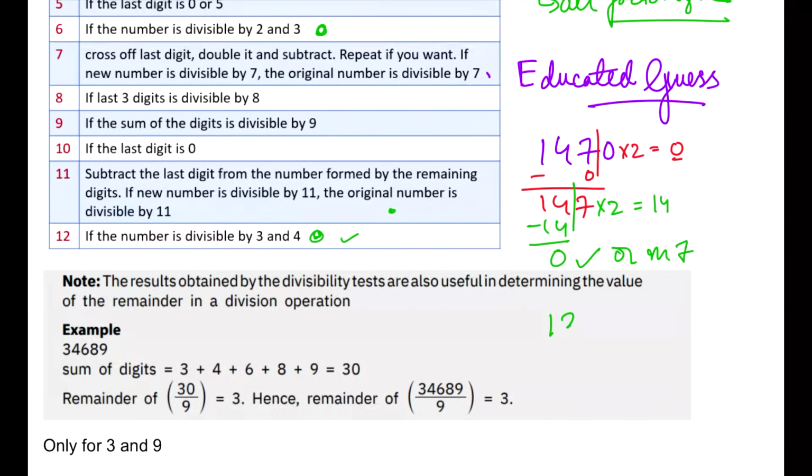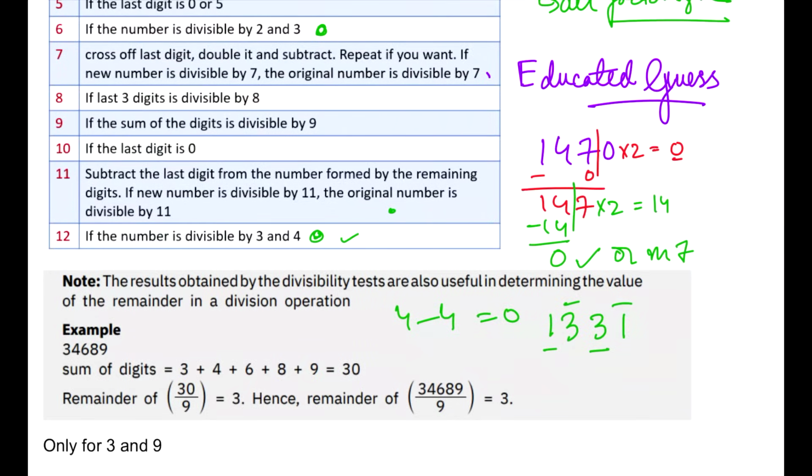Let's take a simple example like 1331. If you add 1 and 3, you get 4. If you add 3 and 1, you get 4, and when you subtract them, you get 0. So that means 1331 is divisible by 11. You can try it with any long numbers also.